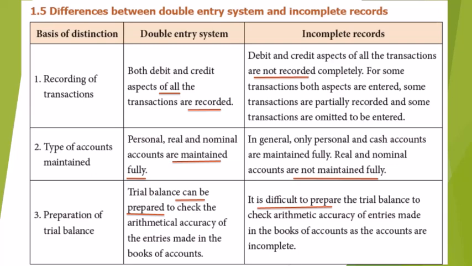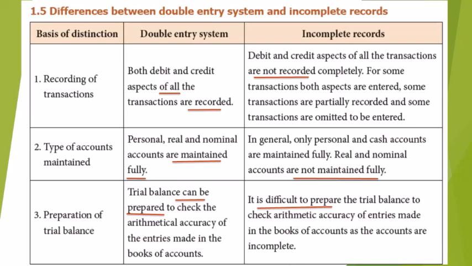For some transactions both aspects are entered, some are partially recorded, and some are completely omitted. Second is type of accounts maintained. In double entry system, all three types of accounts are maintained fully, but in incomplete records, only personal and cash accounts are maintained fully. Real and nominal accounts are not maintained fully.